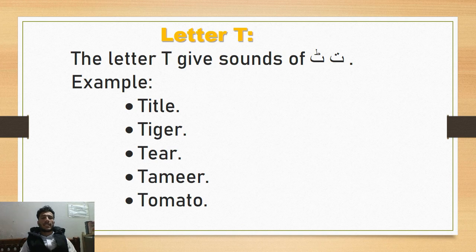After that, the letter T. The letter T gives us the sound of ta and ta. Ta and ta. Title, tiger, tear, tamir, tomato, tension, tableau, okay, table. There are a lot of example of ta and ta.